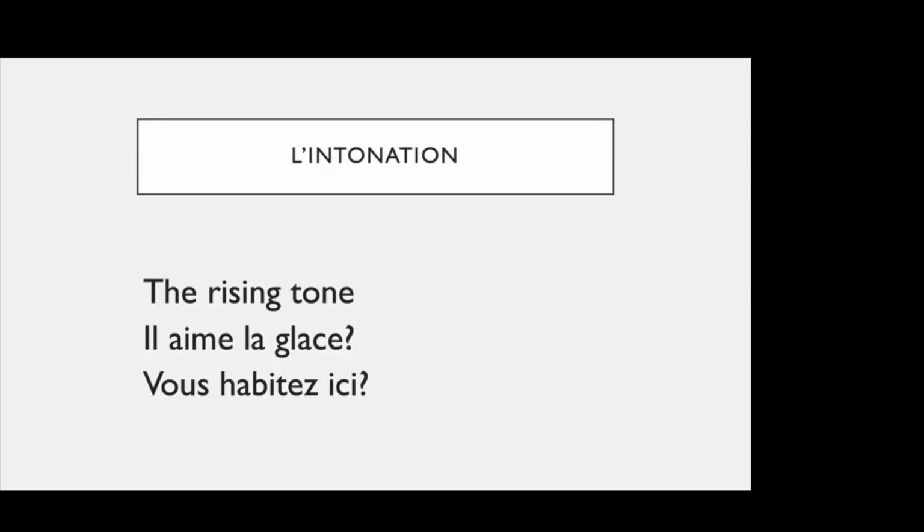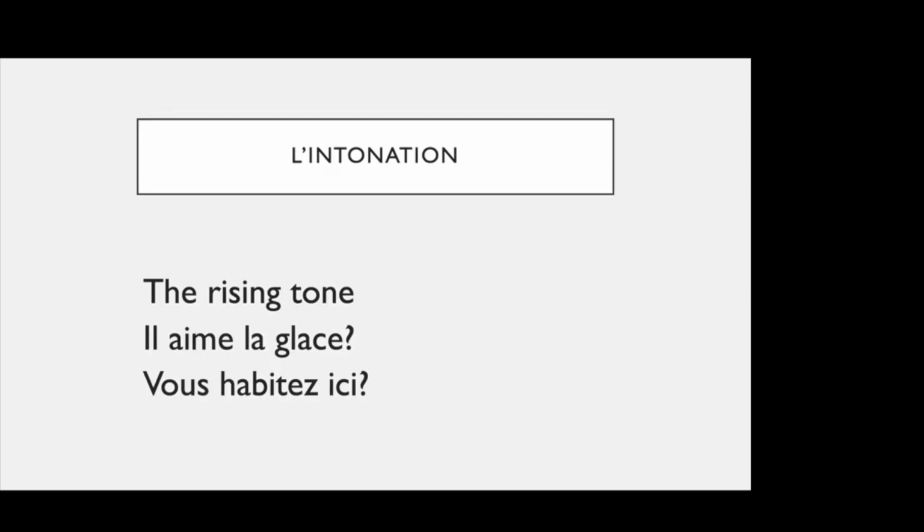Vous habitez ici. This is the sentence, you live here. So the verb is habiter. It's an er ending verb we are using here. If there is still some confusion with the er ending verbs, you can always go back to lesson number 5, lesson number 6, lesson number 7, 8, and then you can of course watch this lesson number 9.